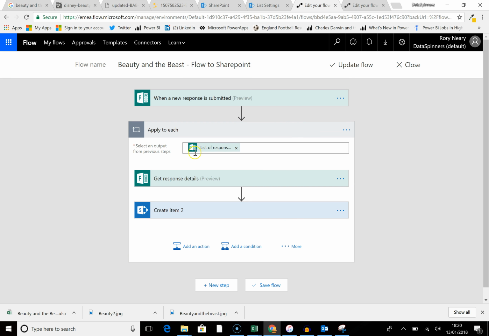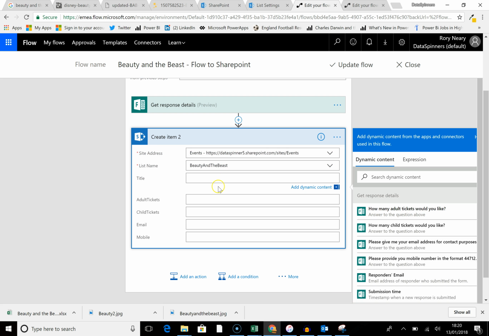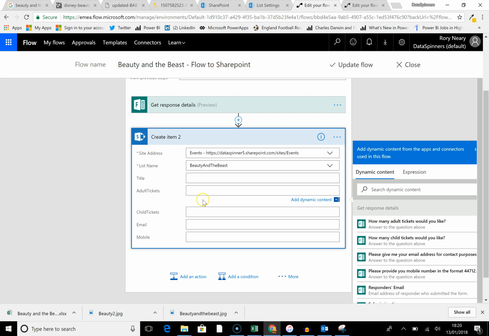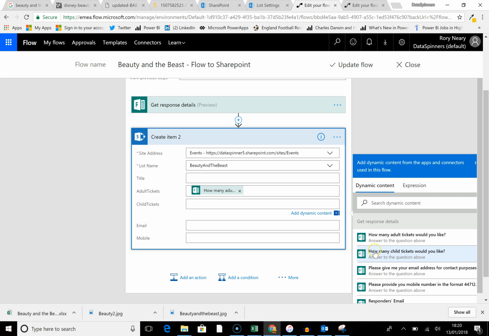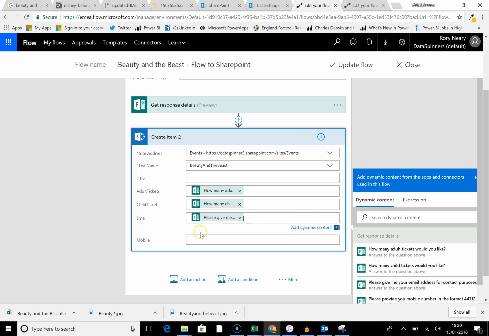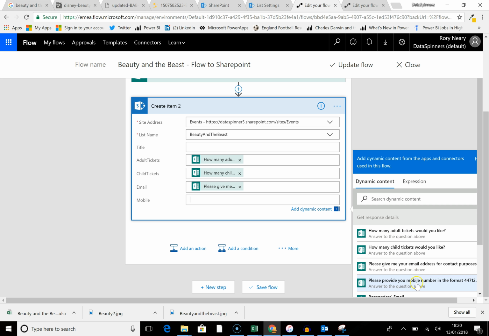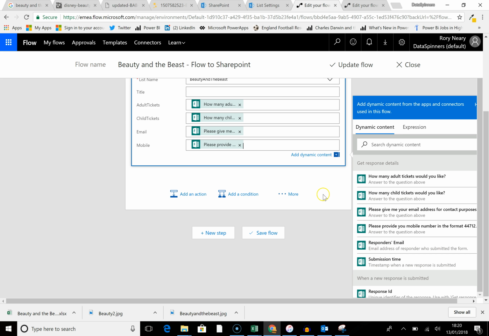I think we're okay for this element here, but we're going to go onto this create item. I don't need title, but I do need, you see here that we've now got the adult tickets, we can bring in just by clicking on them. How many child tickets? Oh, incorrect. How many child tickets would you like? That many. Give me your email address for contact purposes. Give me your mobile number in this format, and jobs done.